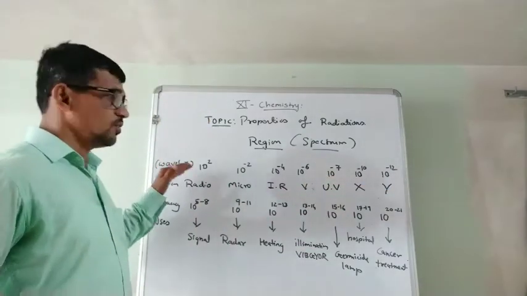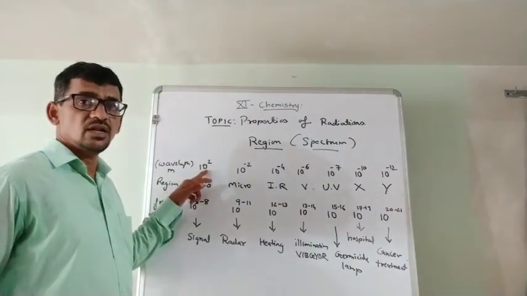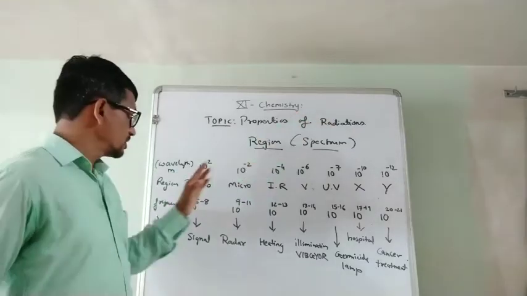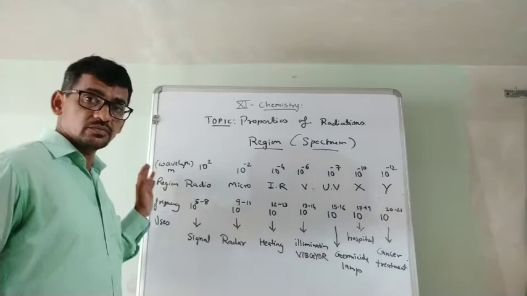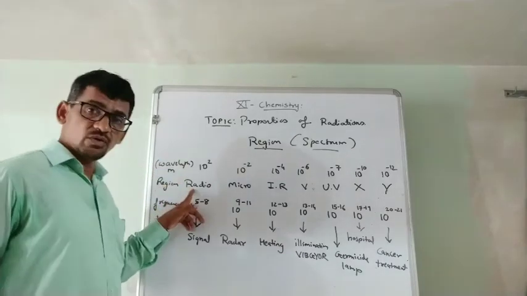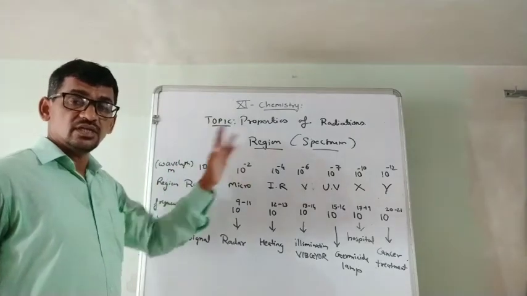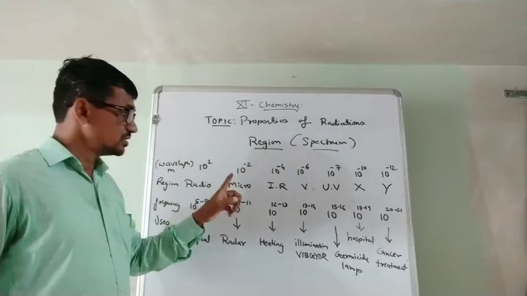Now its wavelength. Radio waves wavelength is large, around 10⁻². Matter waves are 10⁻³ to 10⁻⁵. Its wavelength is large, in kilometers. Microwaves, then the wavelength is decreasing.